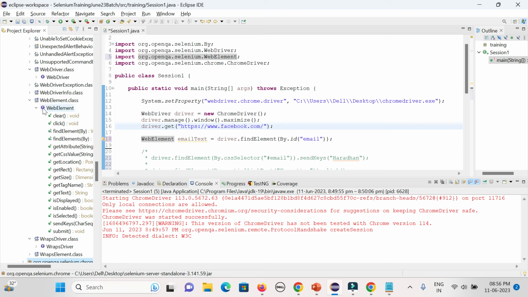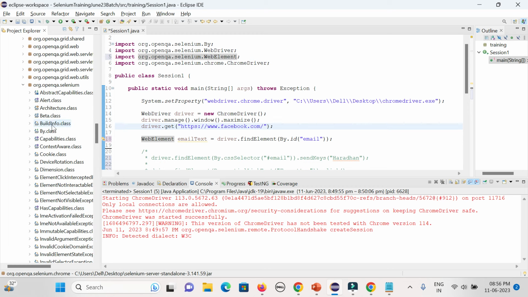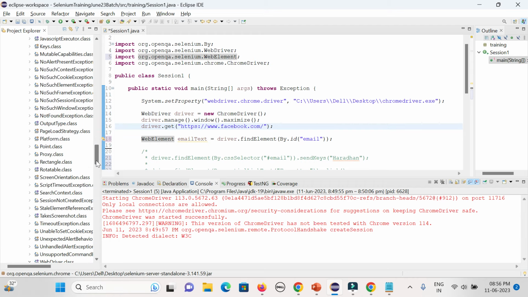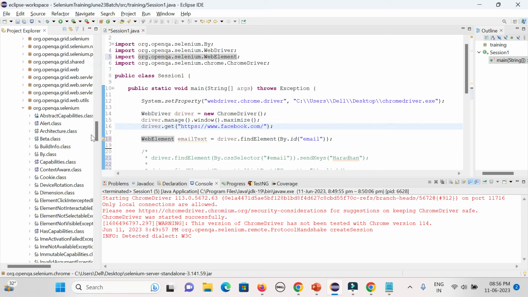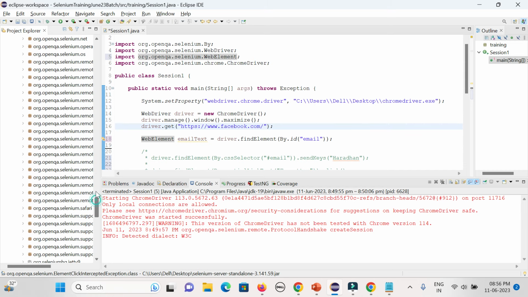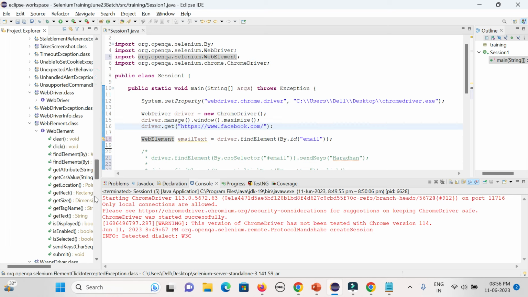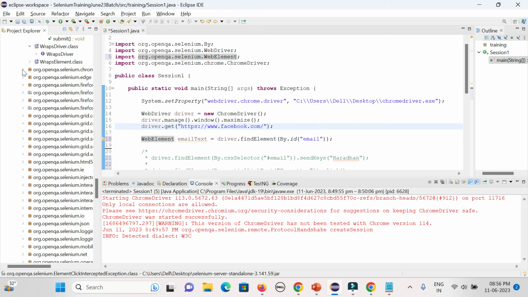Okay, then interface, I think, based on this. But this is the way you can check what is the class and what is the interface. So one second, let me check with the other also. Yeah, WebDriver is the interface. Let's check with ChromeDriver. Yeah, ChromeDriver is coming from a different package, I think. I'm checking it. This is coming from the WebDriver, right? You could see this is the ChromeDriver. The extension will always be dot class for all of them. If you open it here, yeah, it's a class. Okay, ChromeDriver is a class.